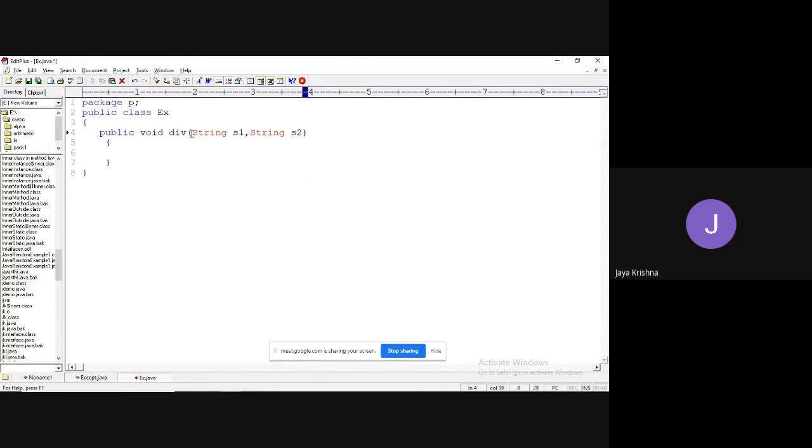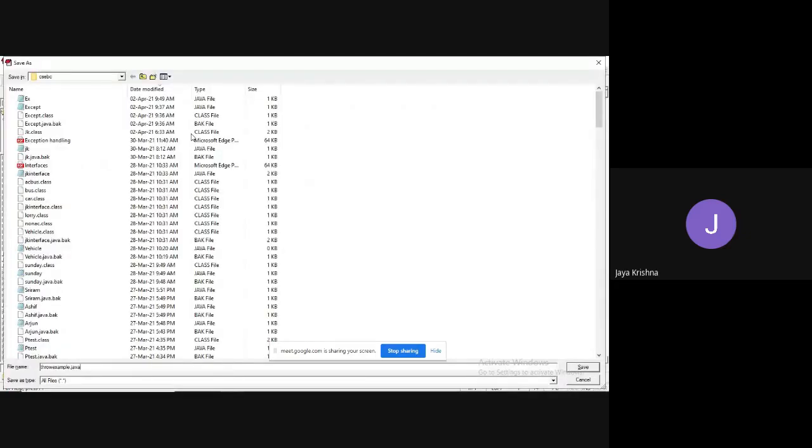Because whenever we are trying to access main method arguments, instead I will write the main method also. I'm trying to take a class, for example, throw example.java.